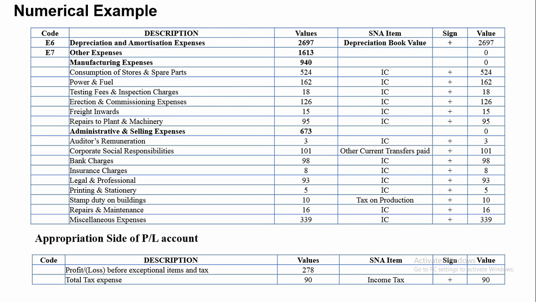While analyzing the annual report, each item of profit and loss account and balance sheet is mapped with some national account variables as per the information about the nature of the item available in the annual report of that particular enterprise.